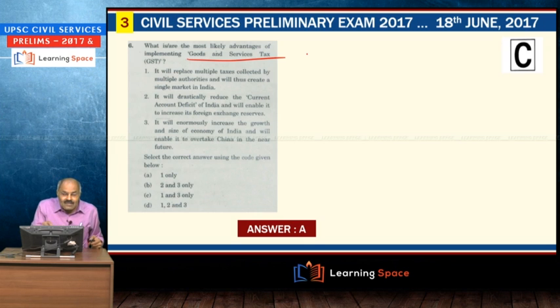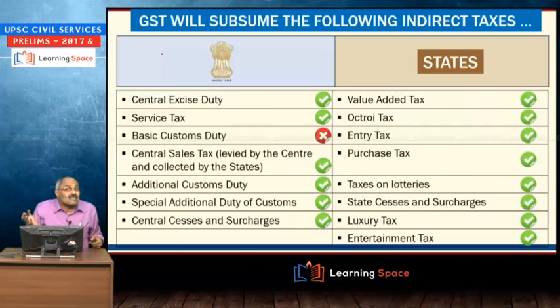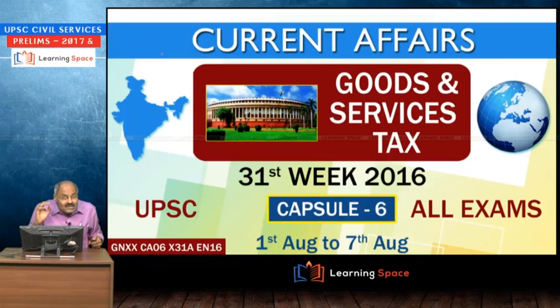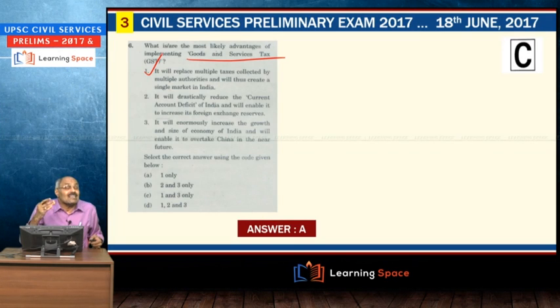Then goods and services tax, first option, every one of you are clear about that. It will replace multiple taxes. In fact, almost everyone knows about it, I need not take any credit for that. But the point to note here is it will drastically reduce the current account deficit. It will enormously increase the growth. These 2 points, by looking at drastically, by looking at enormously, you can strike out these 2 options. It will drastically reduce the current account deficit.